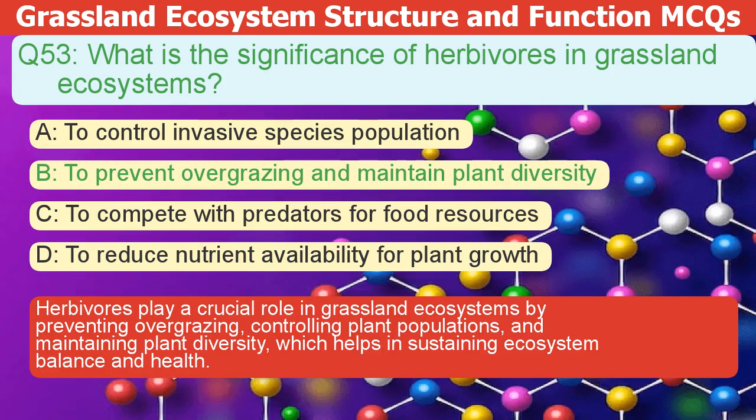Herbivores play a crucial role in grassland ecosystems. They prevent overgrazing, control plant populations, and maintain plant diversity. This helps sustain ecosystem balance and health.